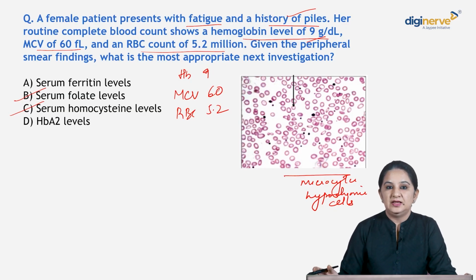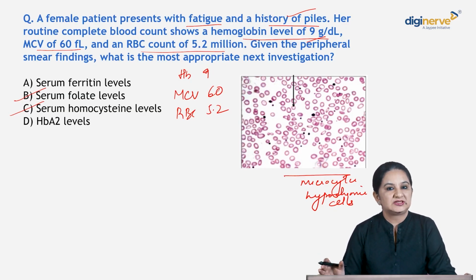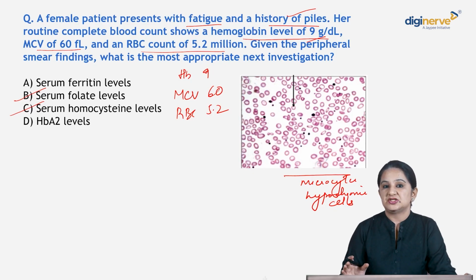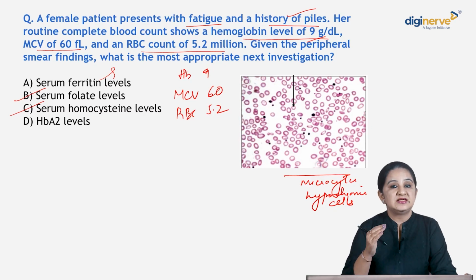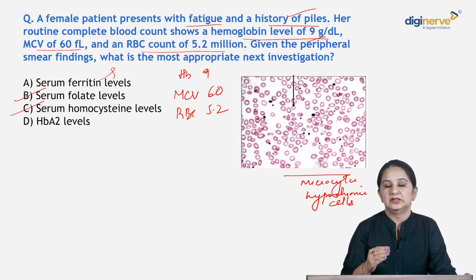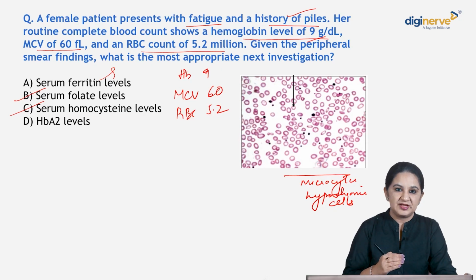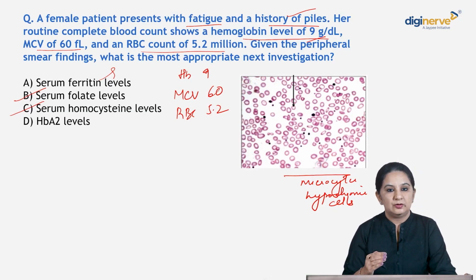If you ask me, the diagnosis, I would still consider it as iron deficiency anemia. Why? Because patient has a history of piles. My next appropriate investigation would be serum ferritin. Only if my serum ferritin levels are normal, then I will go to HbA2 to rule out whether it is a beta thalassemia patient or not. But my next best step of investigation would be serum ferritin.